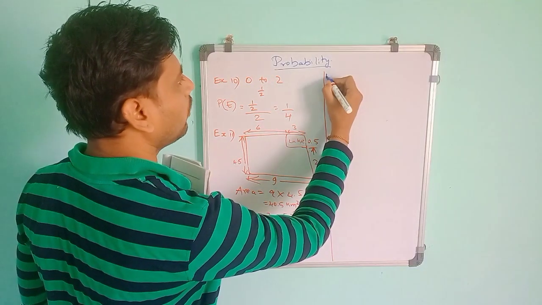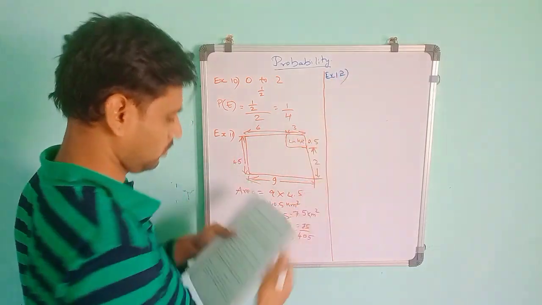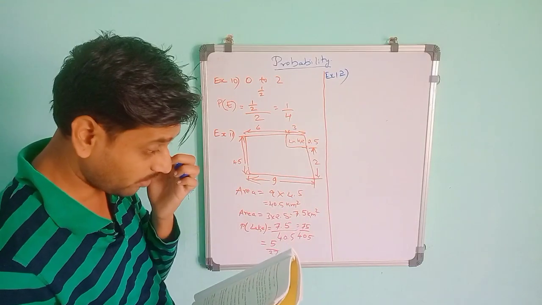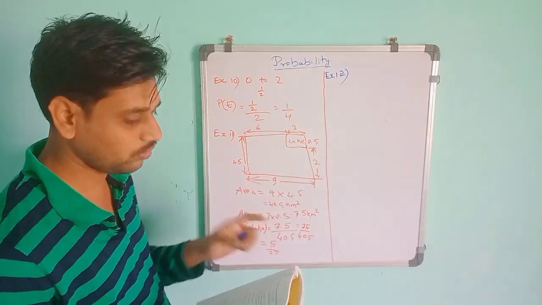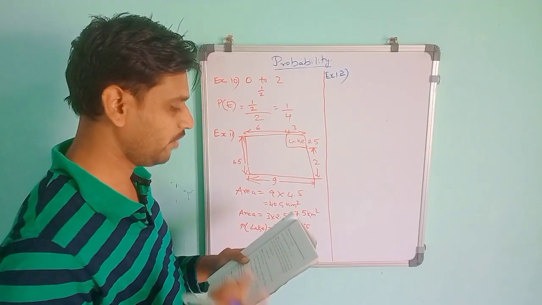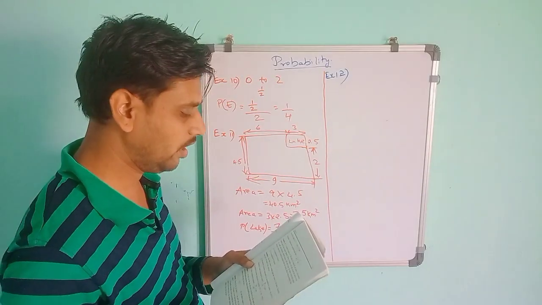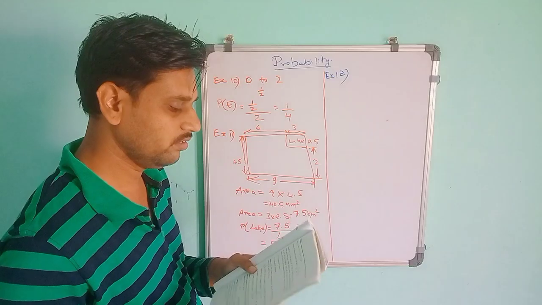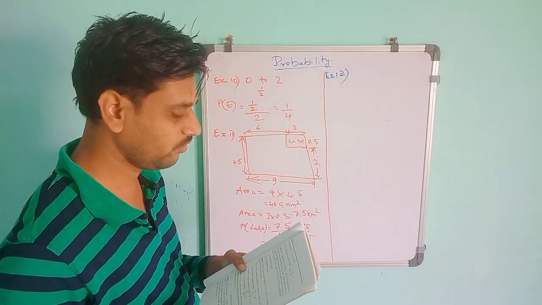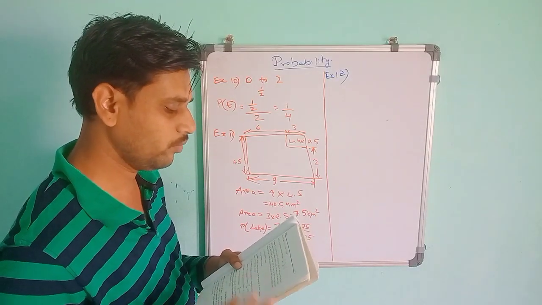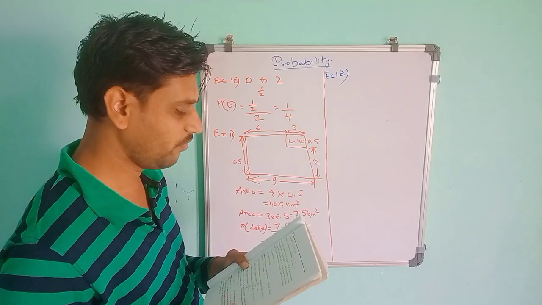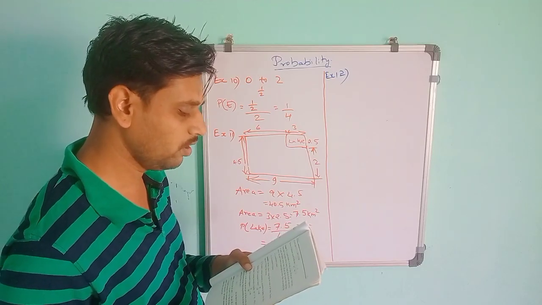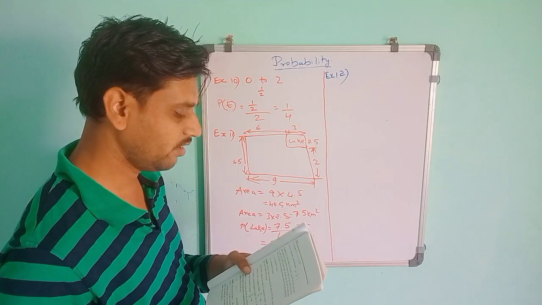Next, example number 12. A carton consists of 100 shirts, of which 88 are good. So only good are 88. 8 have minor defects, small defects. Then 4 have major defects. Jimmy, a trader, will only accept the shirts which are good, but Sujata, another trader, will only reject the shirts which have major defects. One shirt is drawn at random from the carton. What is the probability that it is acceptable to Jimmy?